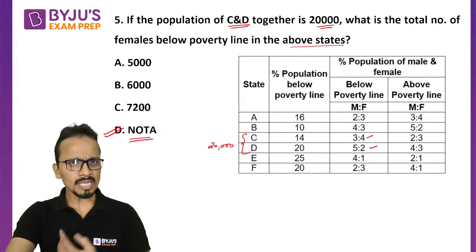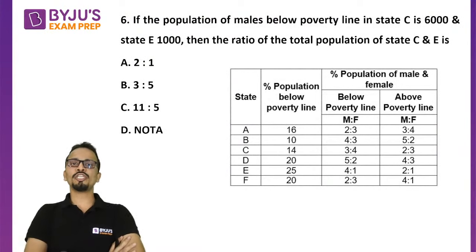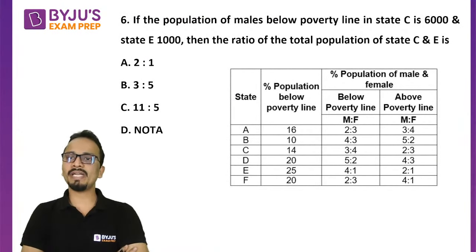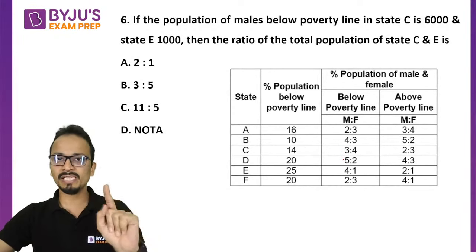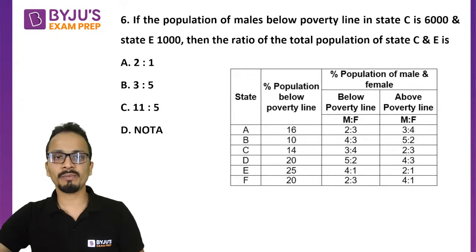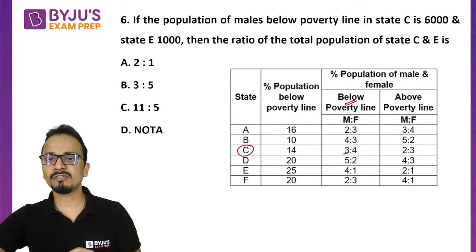All right. Next question, question number 6. If the population of males below poverty line in C is 6,000. So they are talking about males below poverty line in state C. Below poverty line, that is this chart. Males 3.